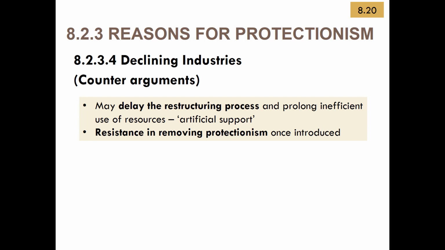In order to gain from trade, a country must specialize in the industry where it has a CA in. So by specializing, they have to scale down on those industries that they don't have a CA in. So this will delay the restructuring process and reduce the gains from trade. And of course, once you introduce protectionism, it's very hard to remove it.